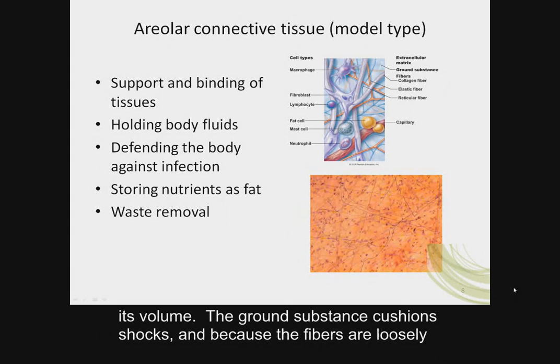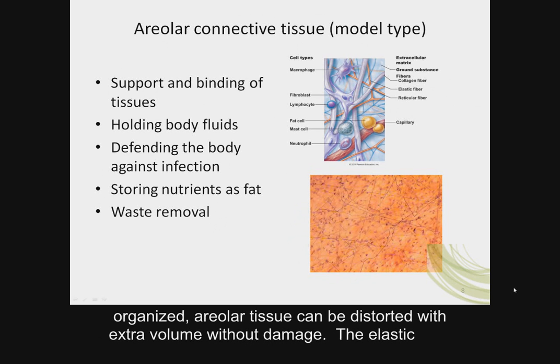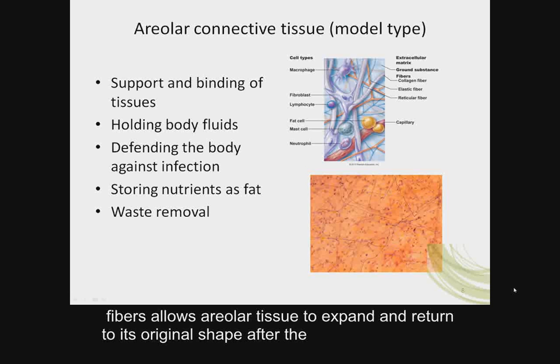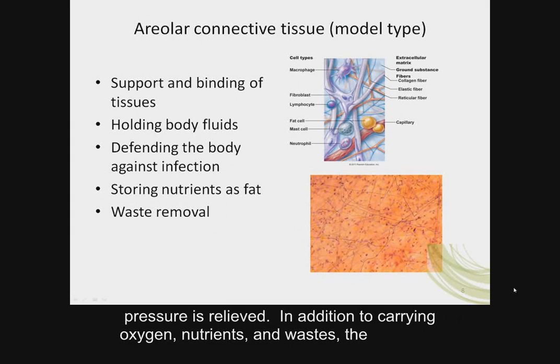The ground substance cushions shocks, and because the fibers are loosely organized, areolar tissue can be distorted with extra volume without damage. The elastic fibers allow areolar tissue to expand and return to its original shape after the pressure is relieved.